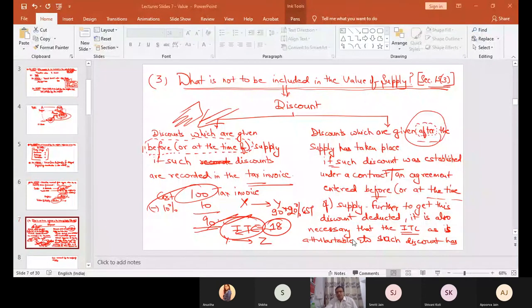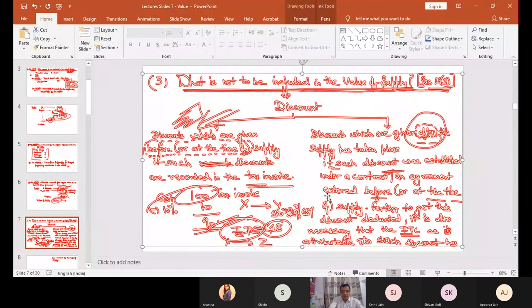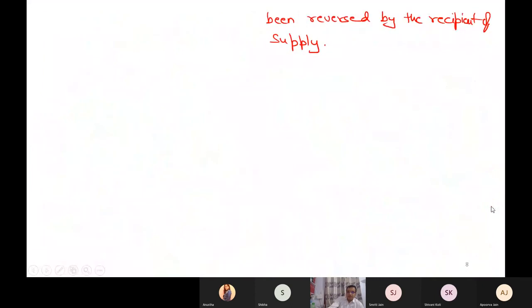Now in the second case, what is happening? If you carefully see, in the second case, discount is given after the supply has happened. So in the same example, you need to see what will happen in the second case. In the second example, what is happening?